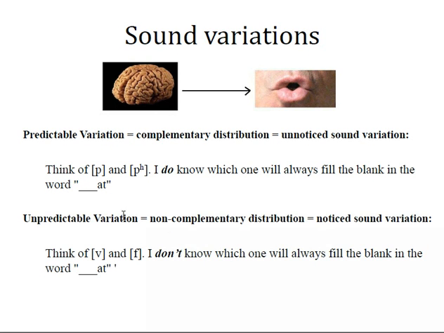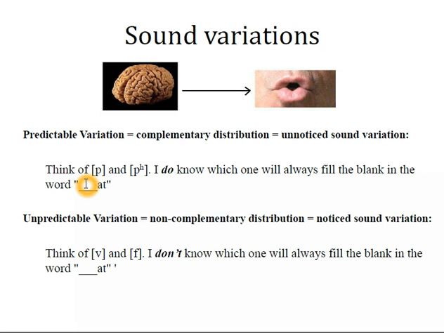Let's look at the contrast between predictable variation and unpredictable variation using examples only from English. Before I try and redefine those terms, I'd like to talk a little bit about phonological or phonetic environment. And the word environment implies something's surroundings, and this is of course the same thing.